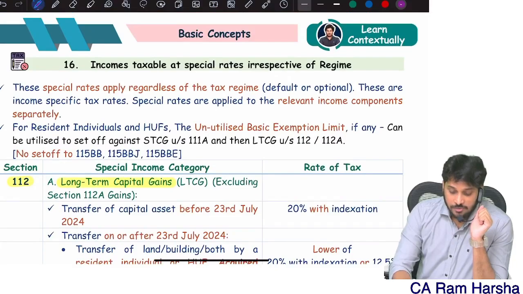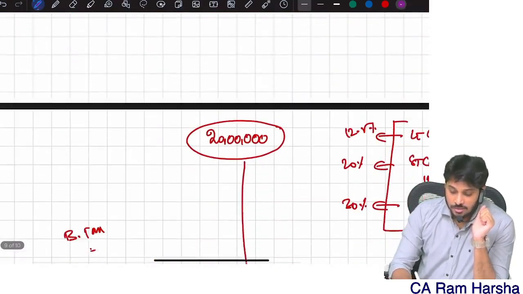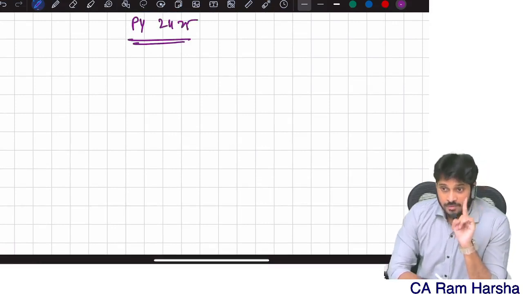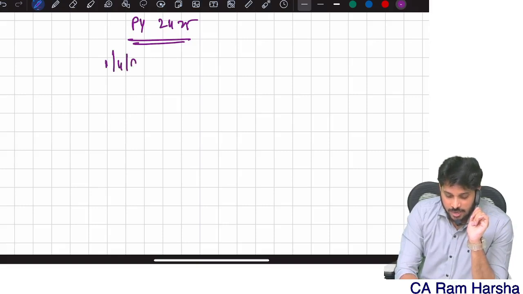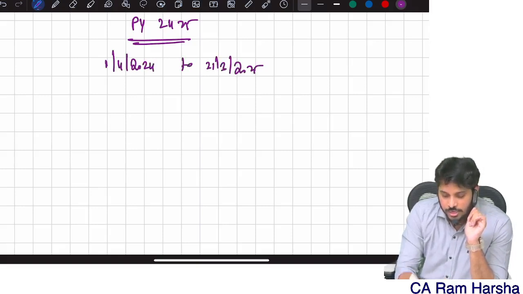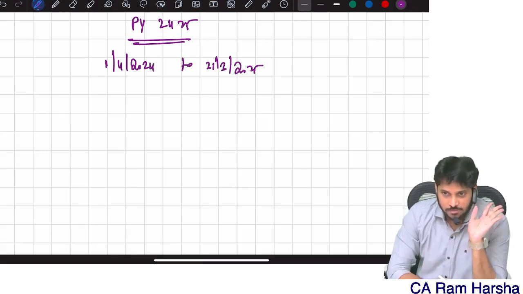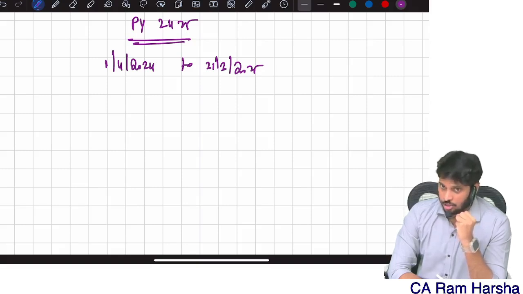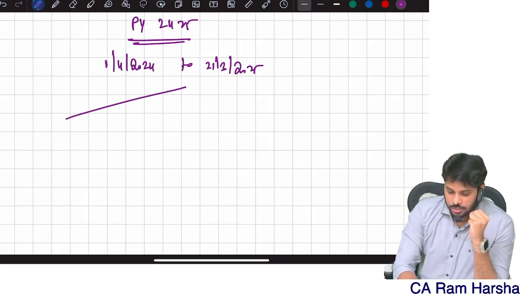By the way, which previous year are we discussing? Remember this always at the back of your mind: previous year 24-25. Previous year 24-25 means we are earning income from 1st April 2024 to 31st March 2025. We are earning income during this period. Suppose I am an investor in a company. I have so many shares. Long term. I sold them before 23rd July.